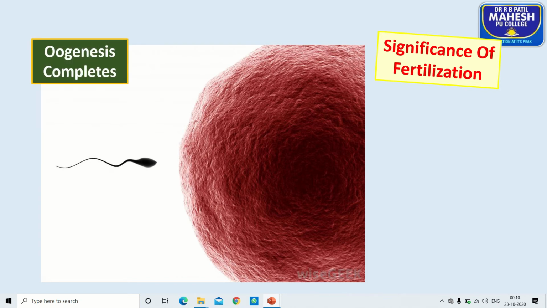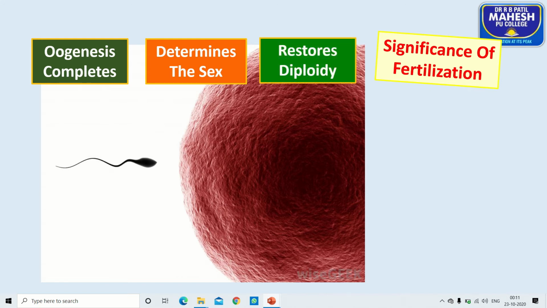As a result of fertilization, the oogenesis process is completed. In the absence of fertilization, the oogenesis process is incomplete. Second, it determines the sex of the fetus, male or female, and restoration of chromosomal number takes place. Before the formation of gametes, they are diploid in nature. After the formation of gametes, they are haploid in nature. After fertilization, again they become diploid.